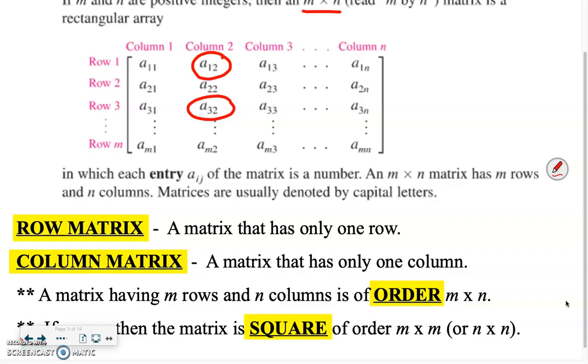Now what does that mean? Row 3. 1, 2, 3, it's the third row down. 1, 2, it's the second column over. Okay, so just probably could go without saying, but I'm going to say it anyway, just in case there's even one person out there who is shaky on it, we want to make sure that we have this down. Rows are horizontal, columns are vertical. Okay? We can't get that mixed up.